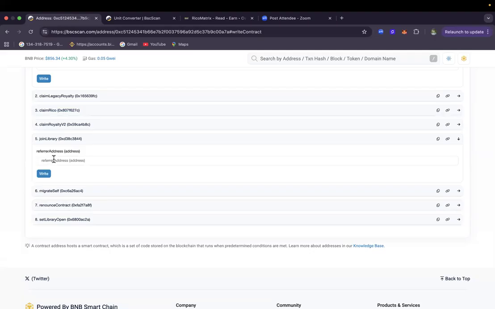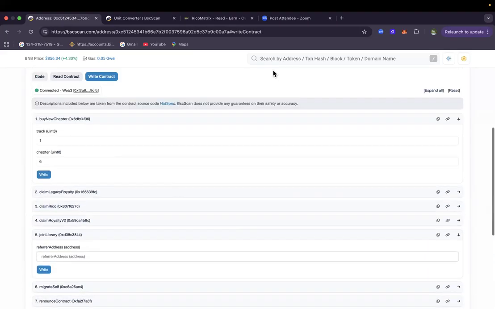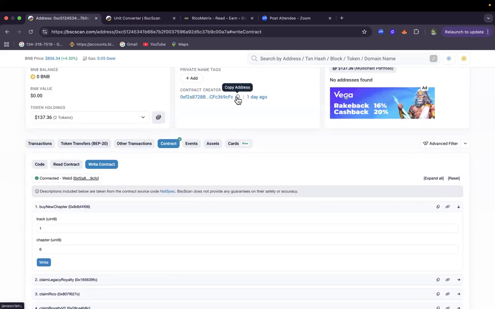That is the first thing. Pass in your wallet address, give your downline your wallet address, only the wallet address. They will enter your wallet address. Once they enter it, as long as they have maybe $5 in their wallet, they click on write. Now let's say for example, let me come and enter here.